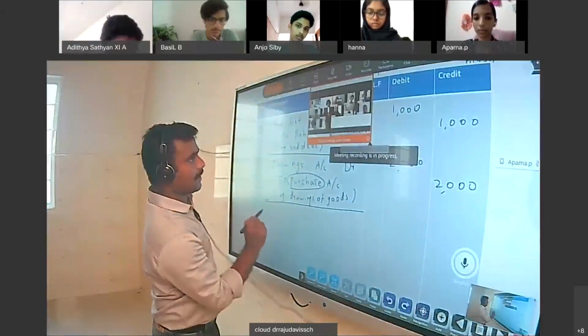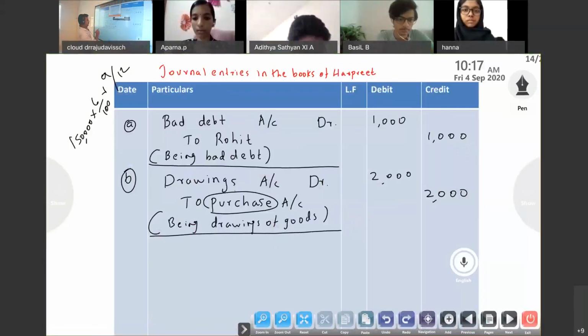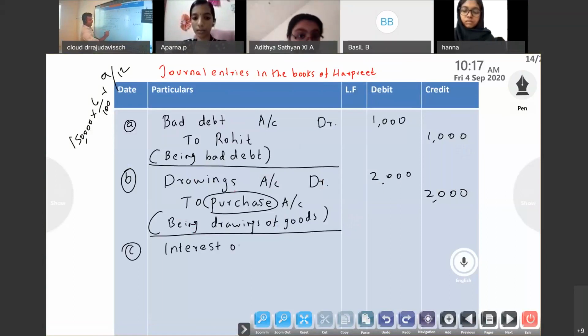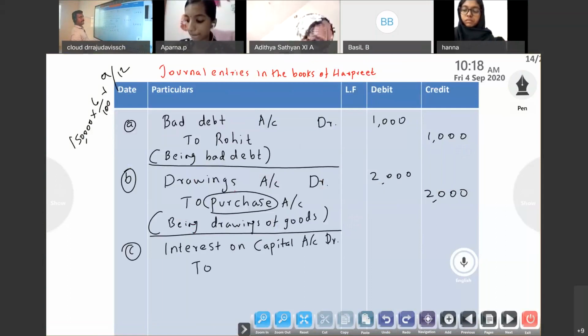So entry will be C. Interest on capital account debit to capital account. Debit to capital means the capital account will increase.